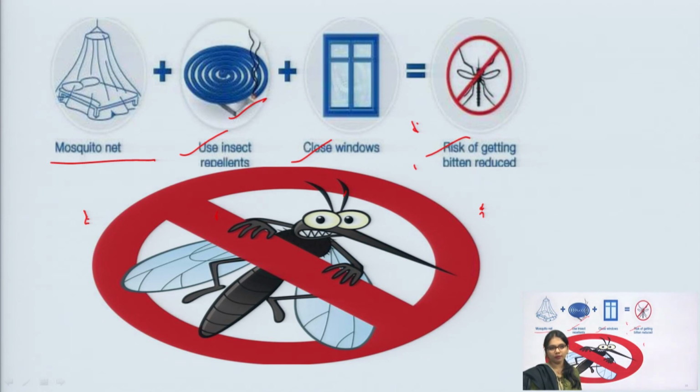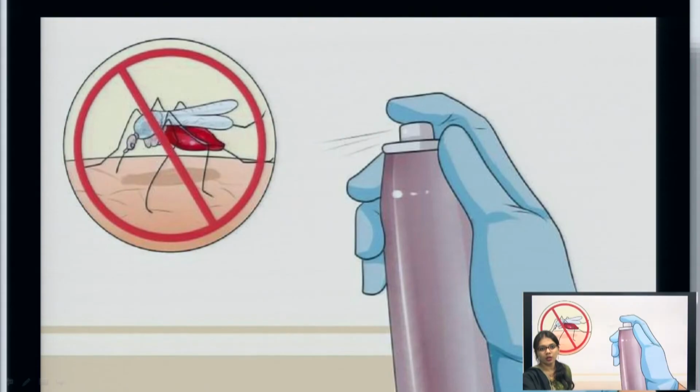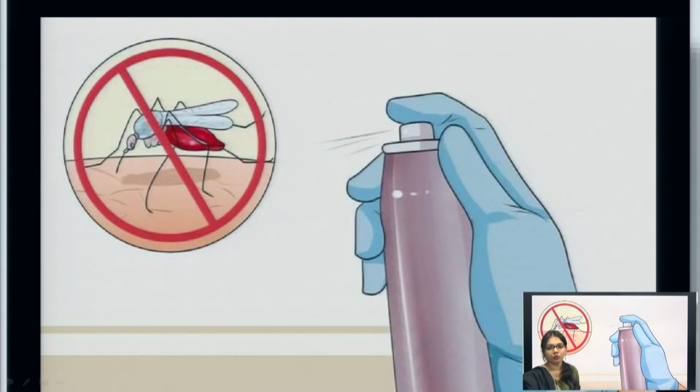So, you have to remember, first is mosquito net, insect repellents; these all add up to reducing the risk of bites. The National Malaria Eradication Program: the government launched this eradication program in 1953, administering the anti-malarial drug chloroquine, as I told you, 10 mg per kg for 3 days, and 25 mg pyrimethamine with 500 mg sulfadoxine. For prevention, we can use 25 mg pyrimethamine. So, you can control and prevent this malaria.